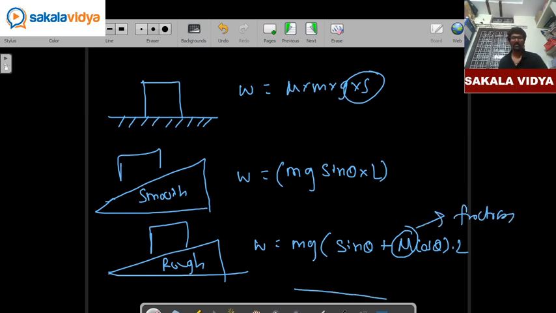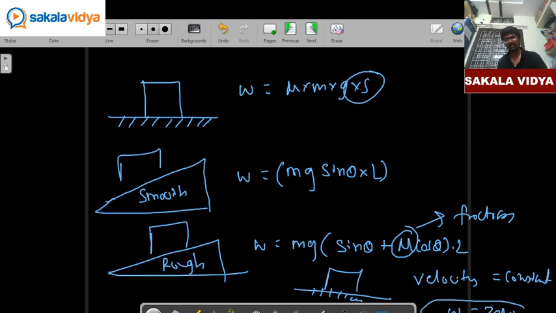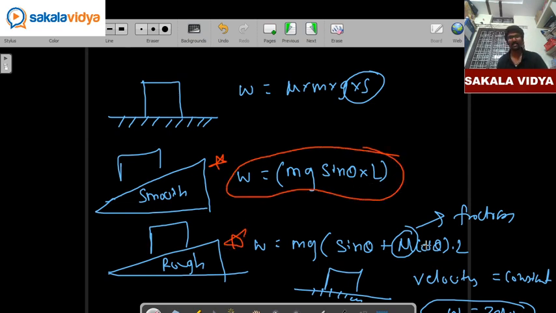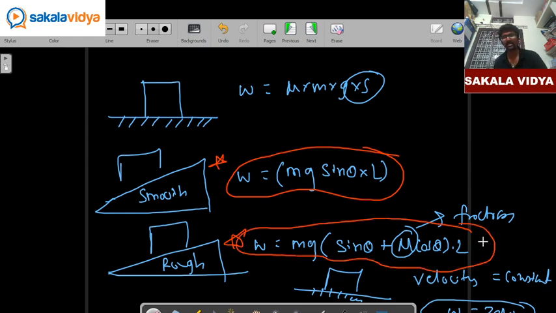When a block is placed on a frictionless surface where velocity is constant, the work done will be 0. So these two cases are very, very important. That is mg sin theta into L, and the second one is mg times of sin theta plus mu cos theta into L, where mu is nothing but the coefficient of friction.